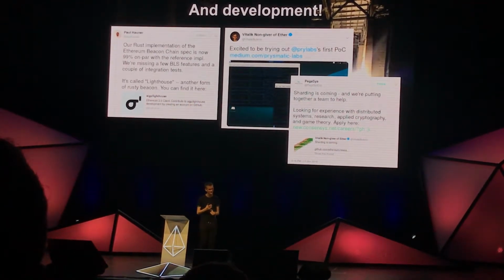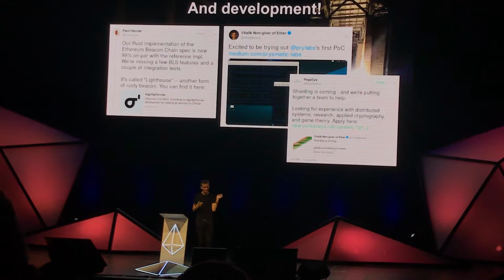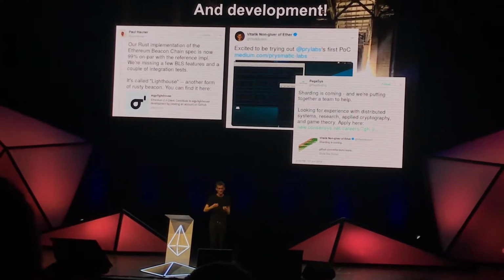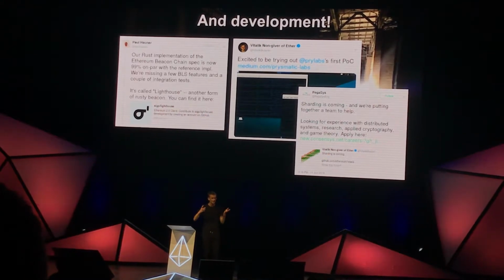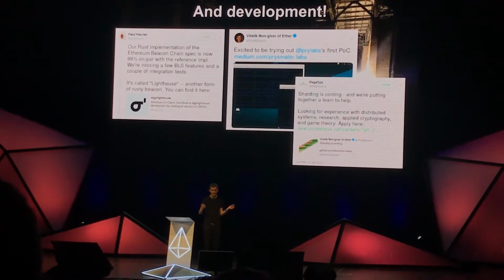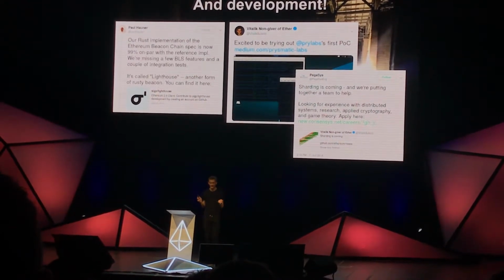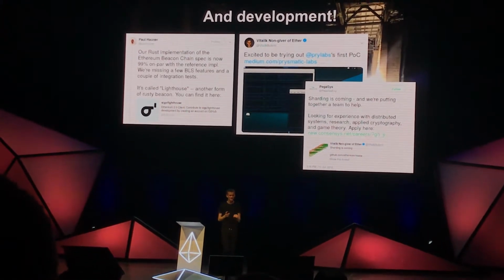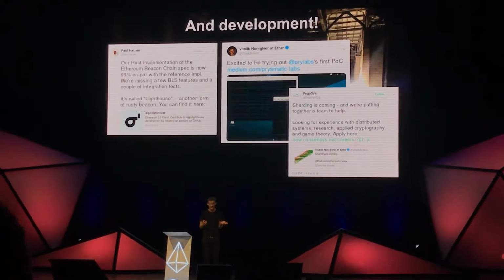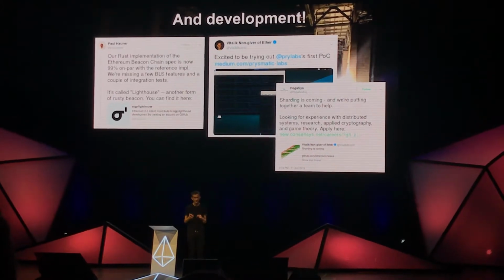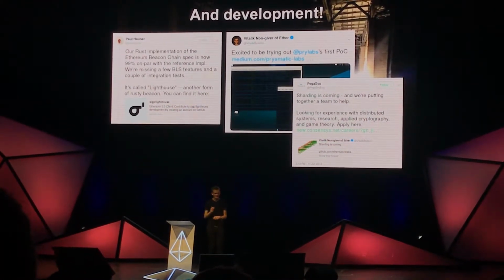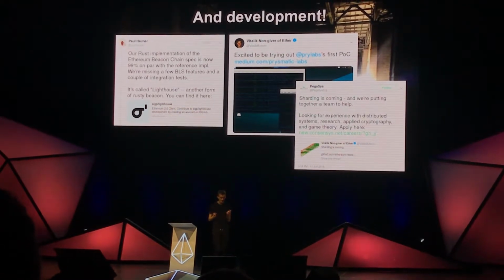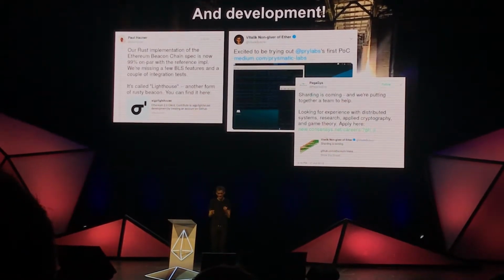Development, right? One of the key strategies that we tried to really push forward in the Ethereum 2.0 path is the idea of multi-client decentralized development. And this wasn't just because we have an ideological belief in decentralization. This was also a very pragmatic strategy to basically hedge our bets.